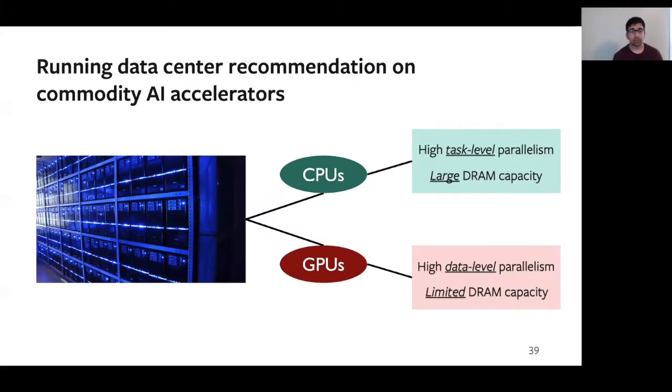And central to this discussion is going to be the fundamental hardware differences across CPUs and GPUs. So CPUs have high task level parallelism with a many core architecture and large DRAM capacities, whereas GPUs are going to have high data level parallelism with limited DRAM capacity.